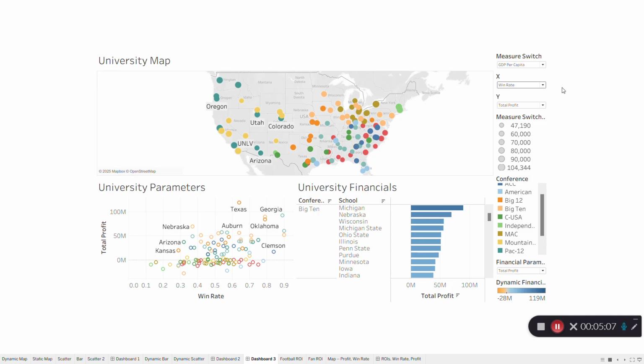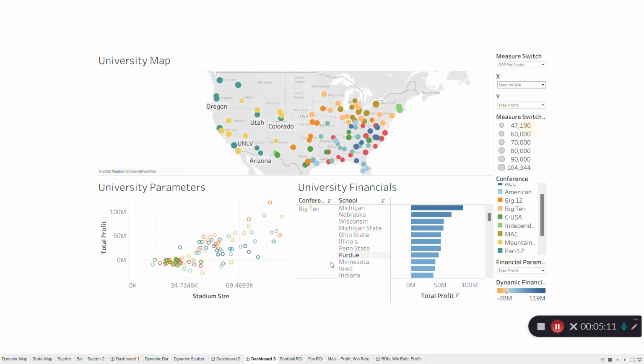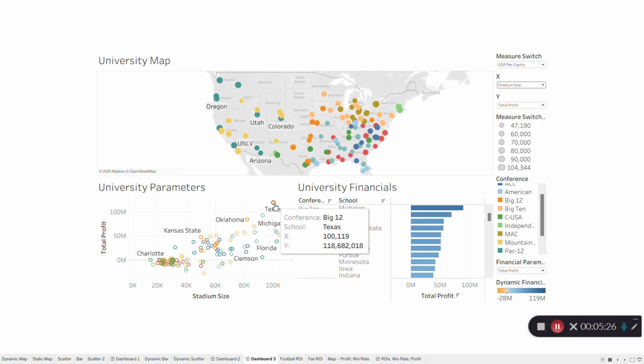We also asked about financial investment, so as a proxy for that variable, let's look at stadium size. If a school is willing to spend money on a 100,000 seat stadium, we can tell that the school is investing a lot in the program. And as we plot that along with total profit, we can once again see that positive relationship, where schools like Texas, Oklahoma, Michigan all stand out once again. We can see Georgia here as well, although it was missing its label in this example. Georgia continues to rise to the top of these visualizations.